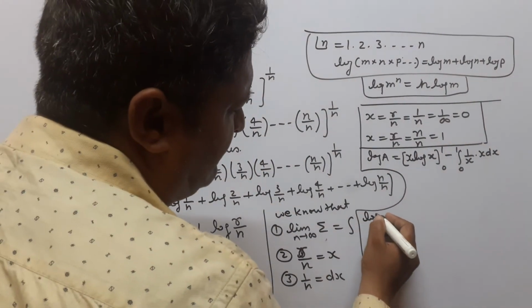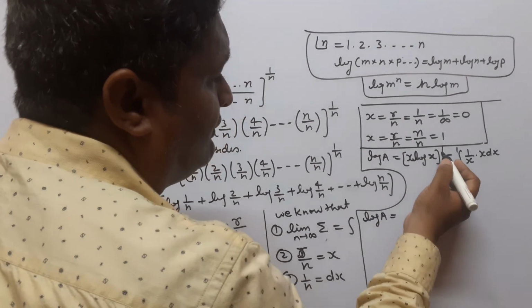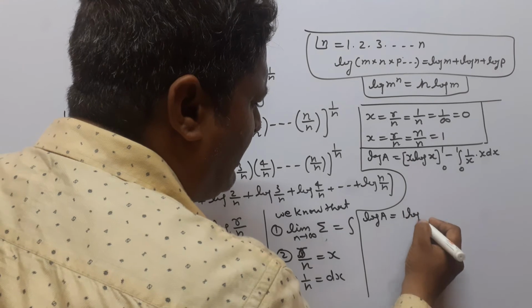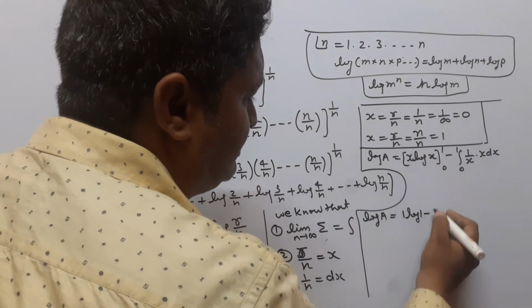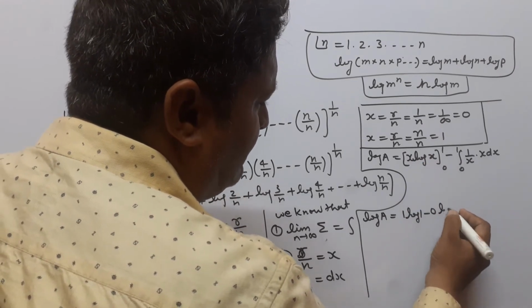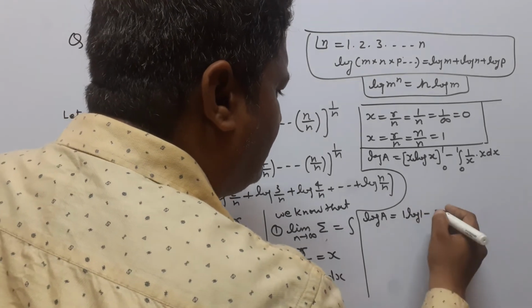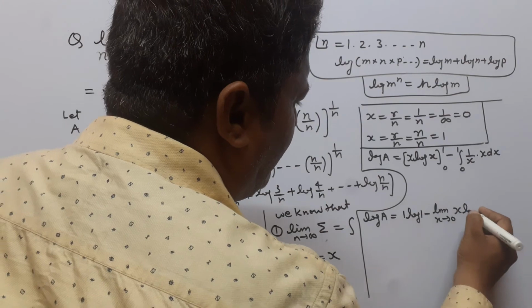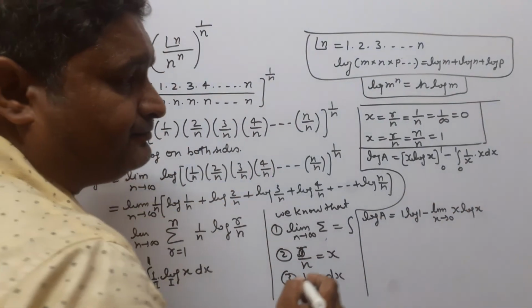Now this can be written as log a is equal to, here we put x equal to 1, we get 1 multiplied by log 1 minus 0 multiplied by log 0. So here we write the limit x tends to 0 of x log x.